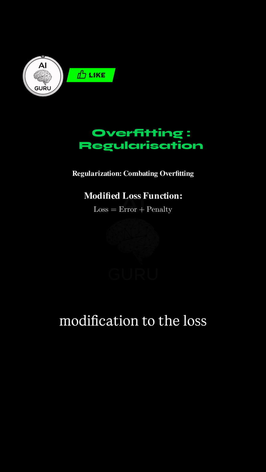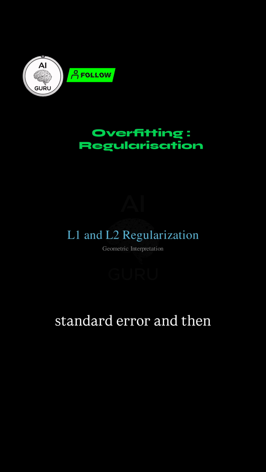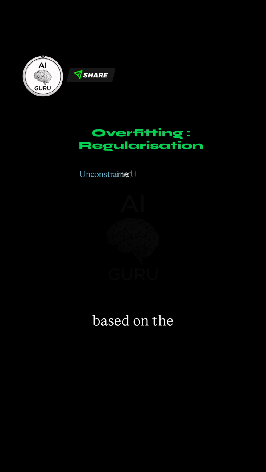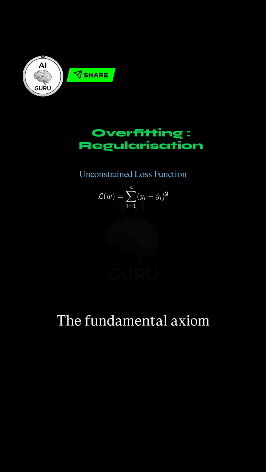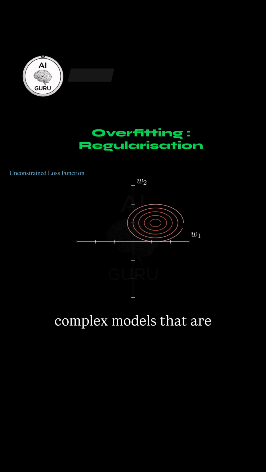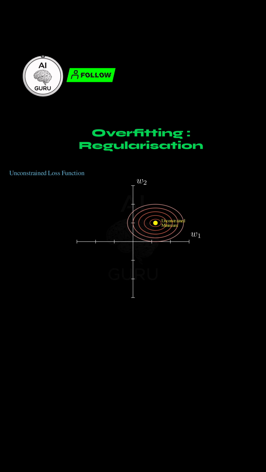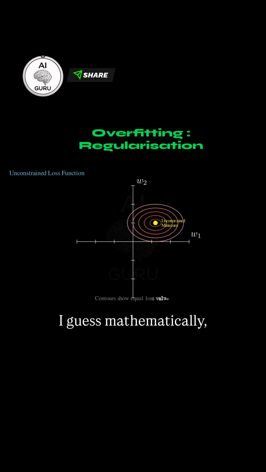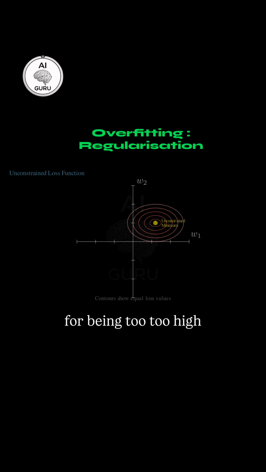Regularization is a modification to the loss function. We calculate the standard error, and then we add a penalty term based on the size of the weights. The fundamental axiom is that large weights typically correlate with overly complex models that are too tailored to the training data. So you are financially, or I guess mathematically, penalizing the weights for being too high.